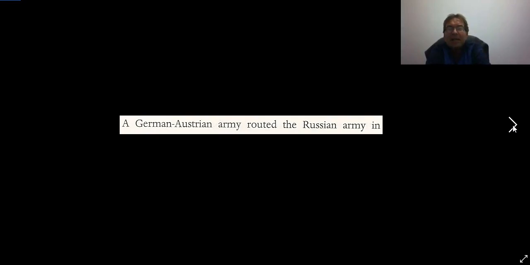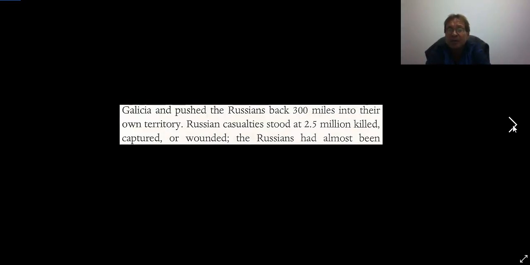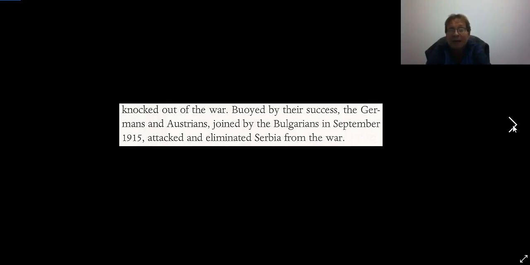But a German-Austrian army then routed the Russian army in Galicia and pushed the Russians back 300 miles into their own territory. Russian casualties stood at 2.5 million killed, captured, or wounded, and the Russians had almost been knocked out of the war. And buoyed by their success, the Germans and Austrians, joined by the Bulgarians in September 1915, attacked and eliminated Serbia from the war.